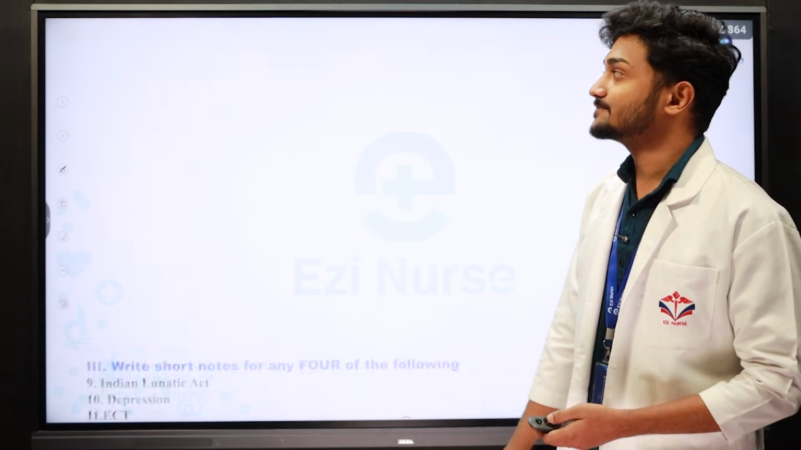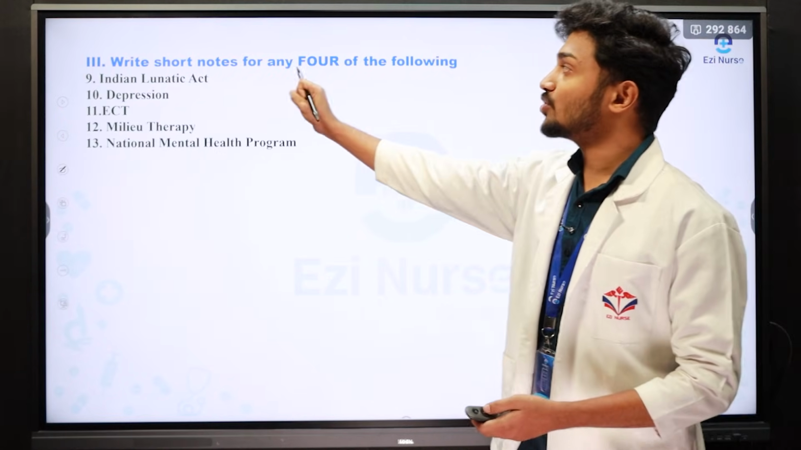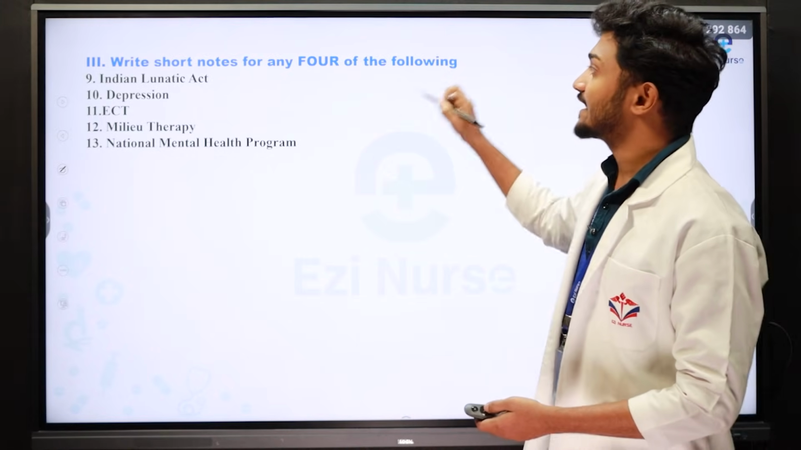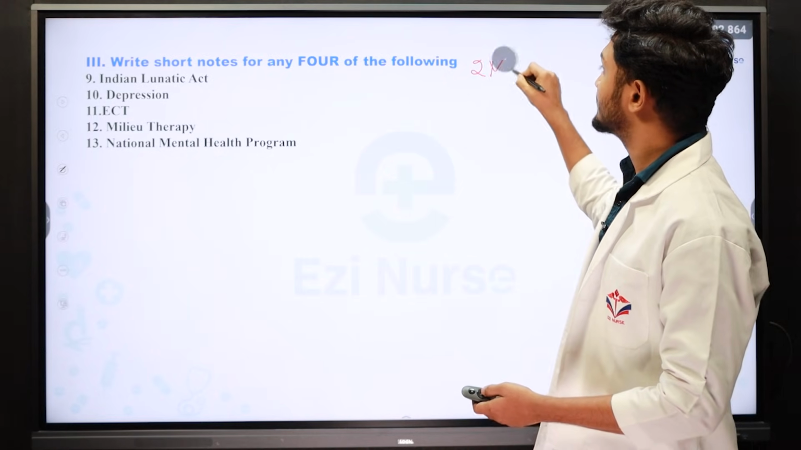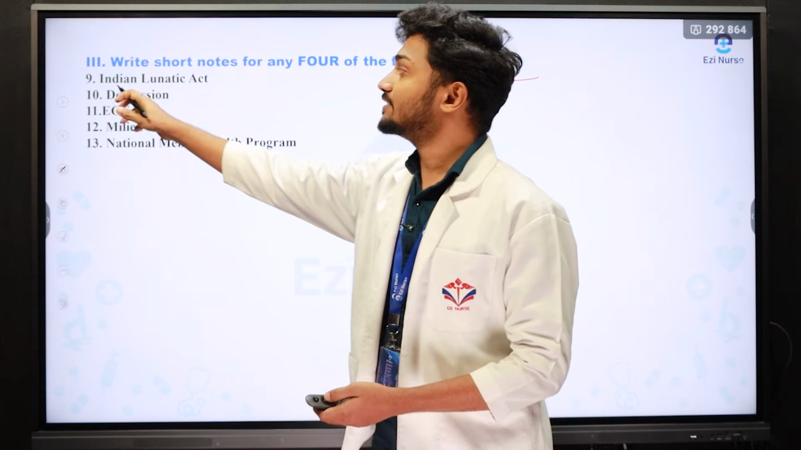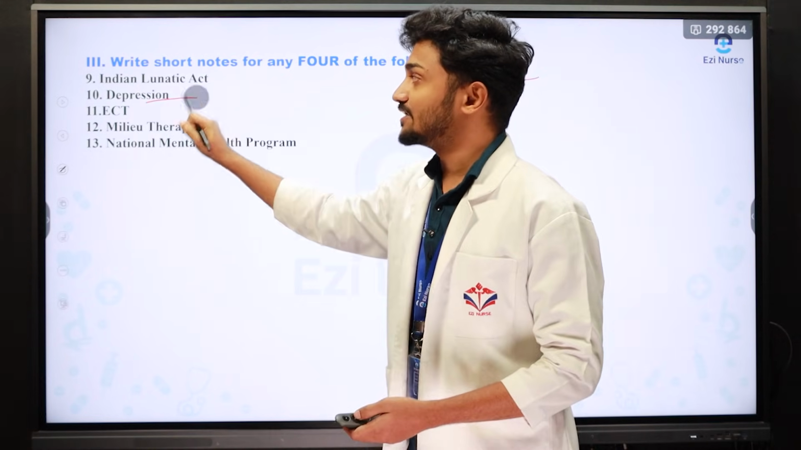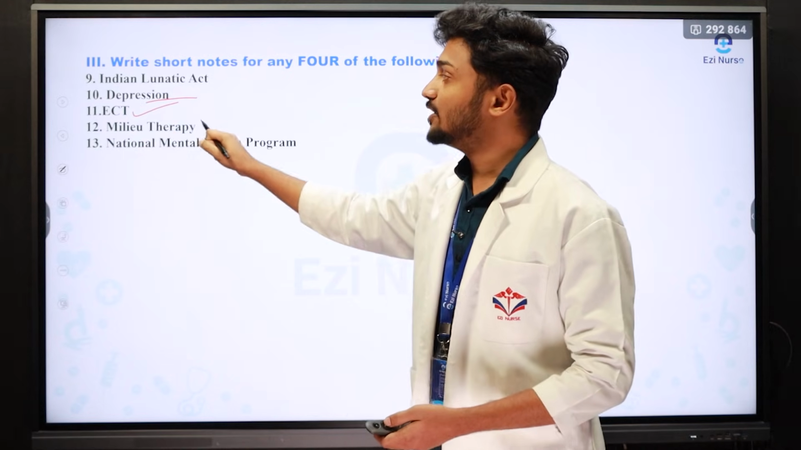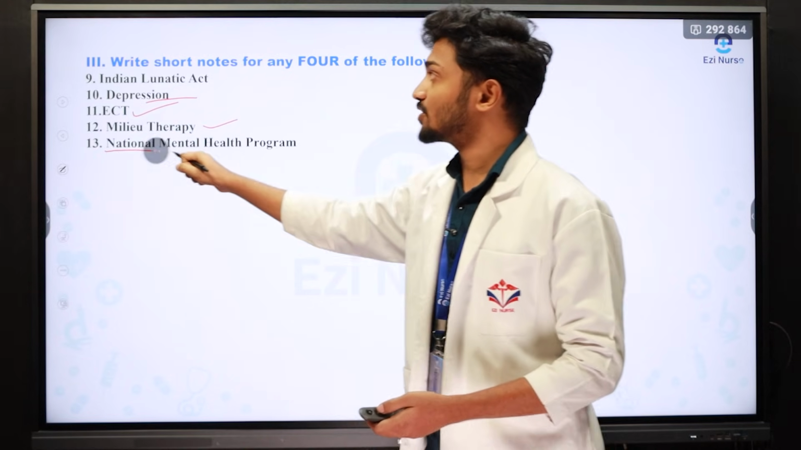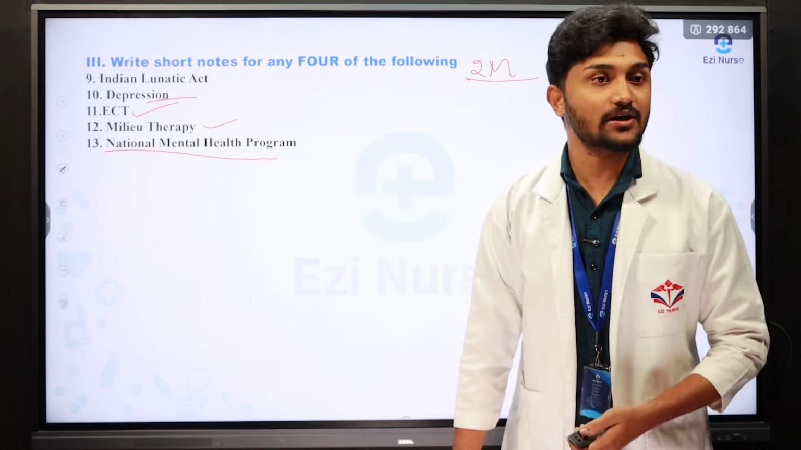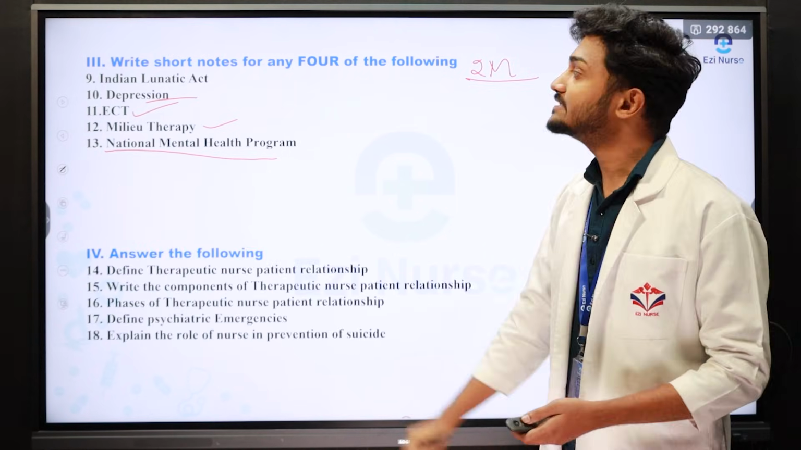The next question: write short notes for any 4 of the following. These questions carry 2 marks. The next question is Indian Lunatic Act. The 10th question is depression. The next one is ECT and milieu therapy. And the final question of short notes is National Mental Health Program. These are all very important questions. Definitely they will ask for them in the examination.